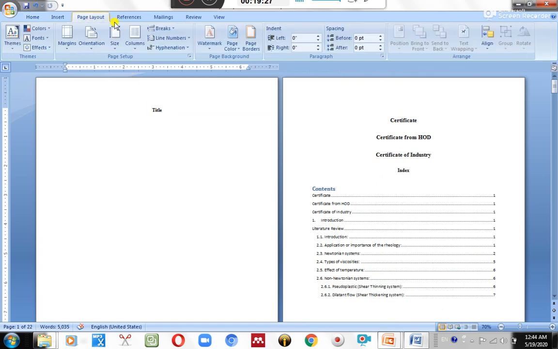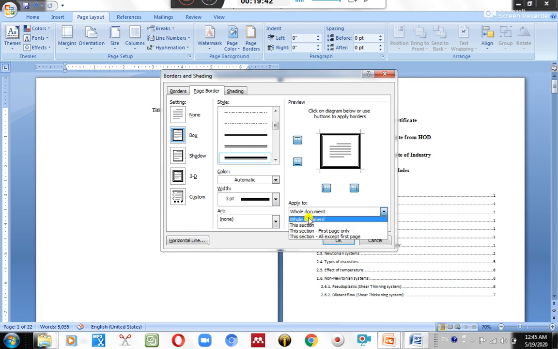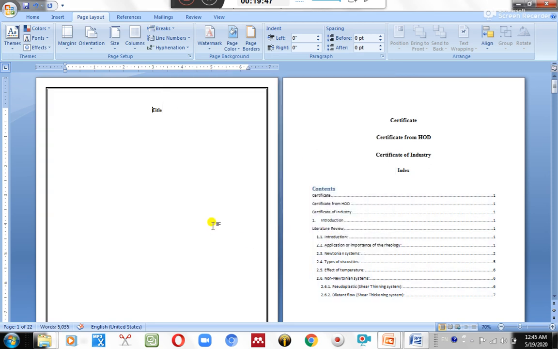In the same way, you just click over here. Again you need to click Link to Previous. That means it is going to separate the footer of this section from the footer of this section. So this section has a separate footer, we can add a separate footer to this section, and we can add a separate footer to this section. Just click Link to Previous, it appears normal. Okay, done. Now close. Now I am demonstrating how to give a border.